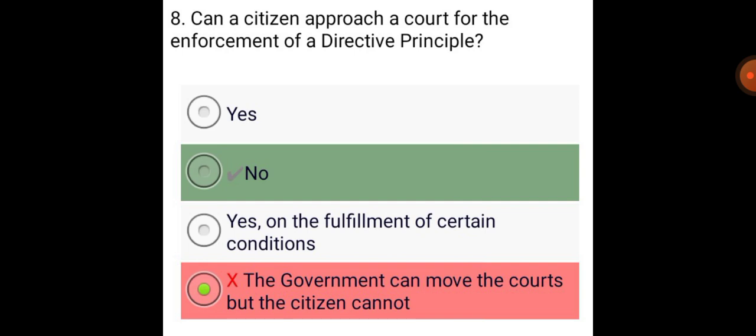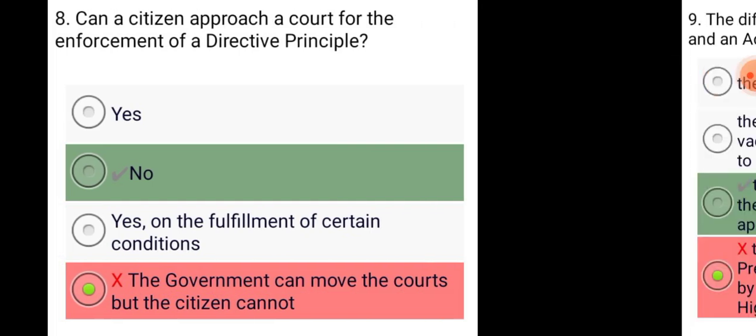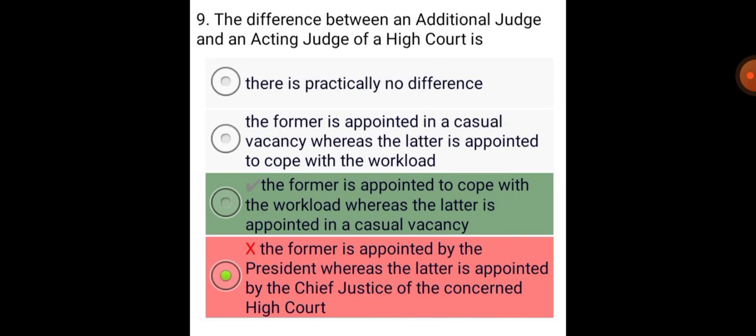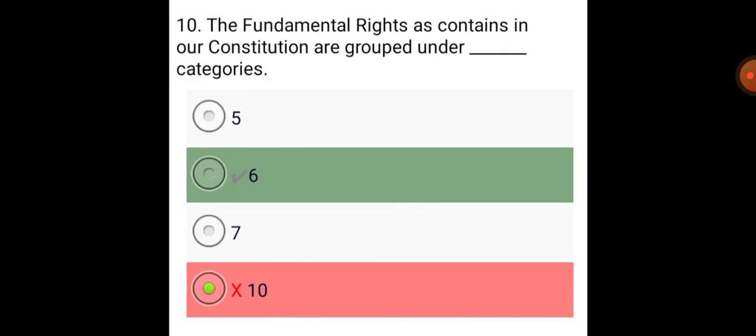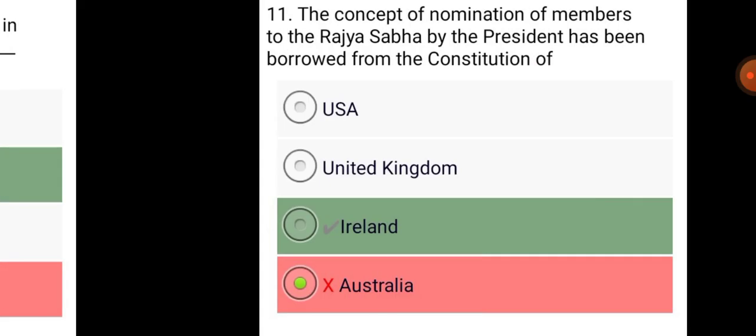Can a citizen approach a court for the enforcement of a directive principle? No. The difference between an additional judge and an acting judge of High Court is the former is appointed to cope with the workload, whereas the latter is appointed in a casual vacancy. The fundamental rights as contained in our constitution are grouped under 6 categories.